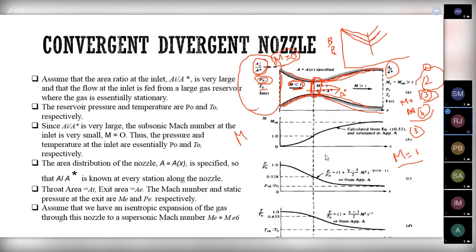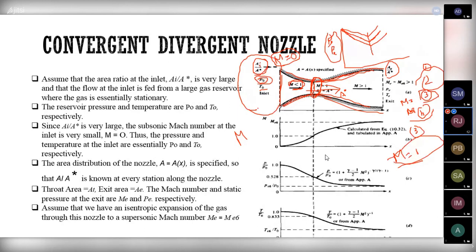So after this condition, when I am decreasing the exit pressure ratio, what will be happening? There won't be any increase in mass flow rate. The mass flow rate remains the same. That is the choked condition. Sorry guys, the mass flow rate remains constant. That is the main aim here.